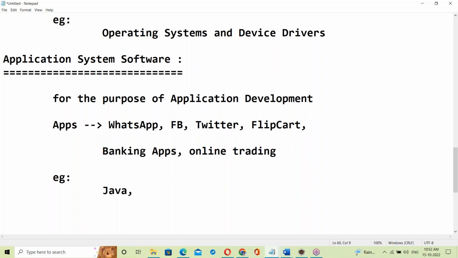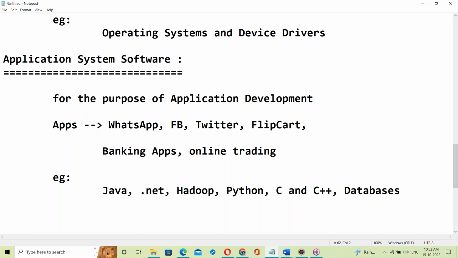Out of all the technologies, Java is the most used application software. Next, .NET is also application software. Hadoop is also application software. Python is also application software. C and C++ are also application software. Databases are also application software.